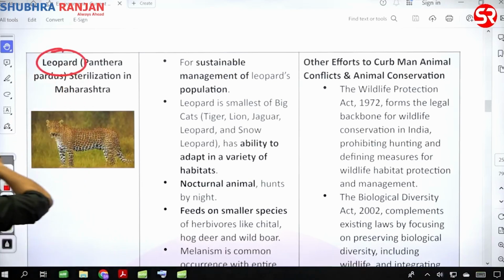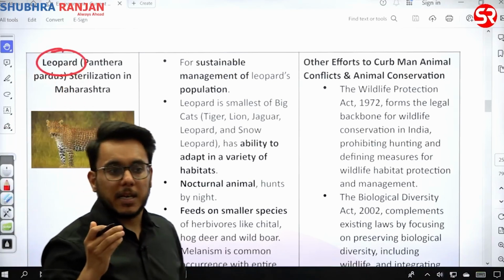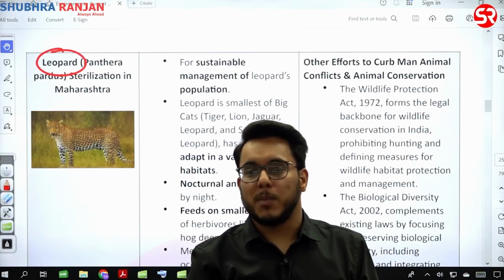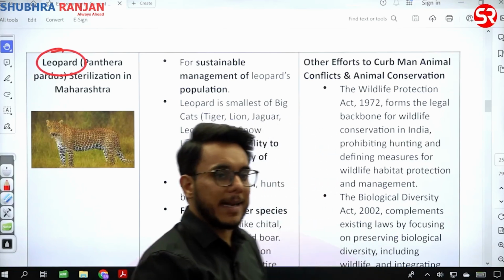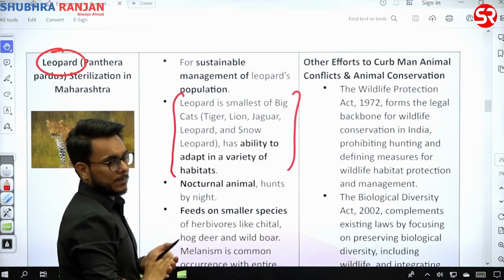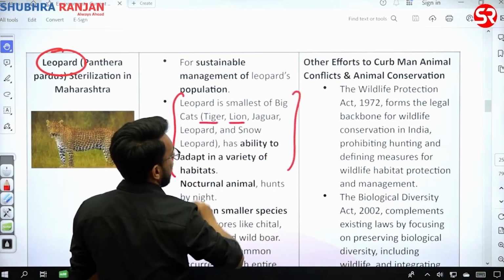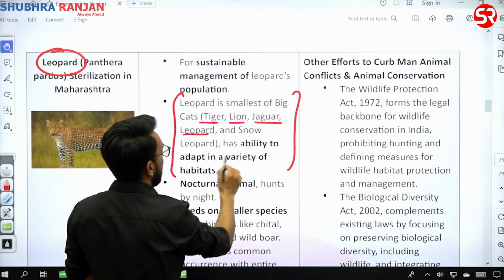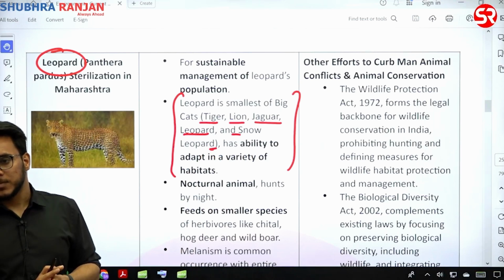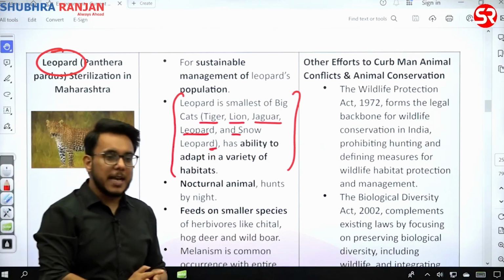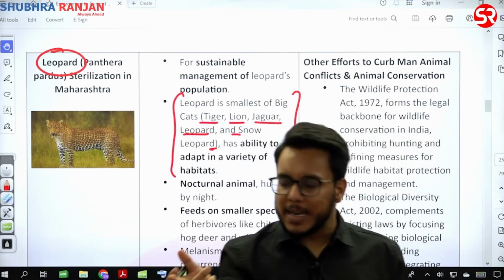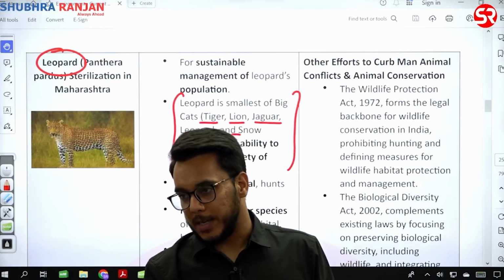Leopard. Now, leopard is part of the family of big cats. Okay, family of big cats. Now understand this thing, very important part. See, big cats में कौन कौन आता है? Tiger, lion, jaguar, leopard, snow leopard. You don't find cheetah here. Is it clear or not? So cheetah is not part of the big cats. Leopard comes in the big cats. Or among big cats, the smallest big cat is leopard.